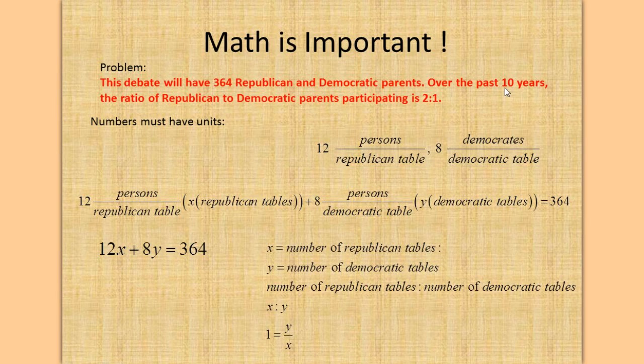Now, the other part says over the past 10 years, the ratio of Republican to Democratic parents participating is 2 to 1. Well, we know X and Y, what they're equal to. X is equal to the number of Republican tables, and Y equals the number of Democratic tables. Okay? And those tables have Republican and Democratic people sitting at them. So, we know that the ratio of Republican to Democratic tables is X to Y. So if we divide both sides of this ratio by X, we get 1 equals Y over X. Okay, let's continue.